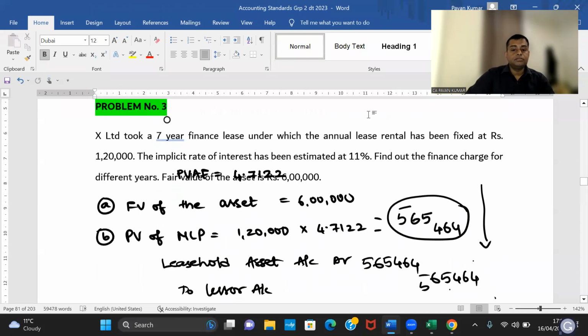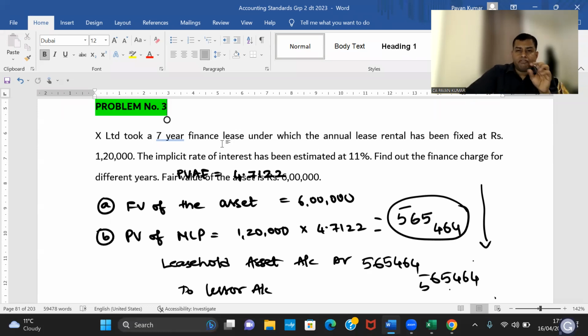Read the next problem. Yoshna, can you read the next problem, please? X Limited took a 7-year finance lease under which the annual lease rental has been fixed at rupees 1,20,000. The implicit rate of interest has been estimated at 11%. Find out the finance charge for different years. Fair value of the asset is rupees 6 lakh.